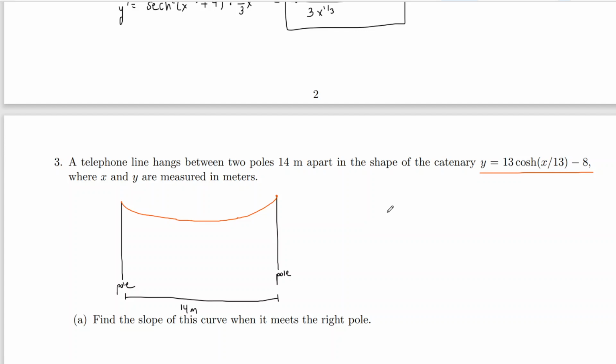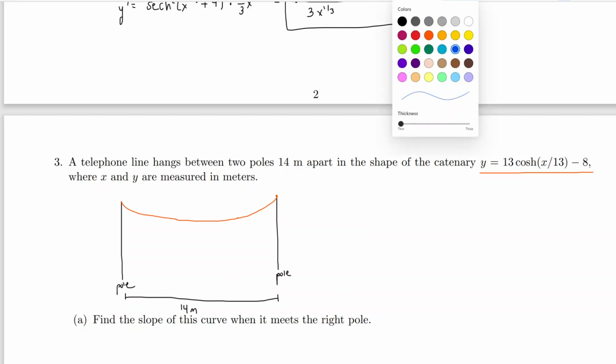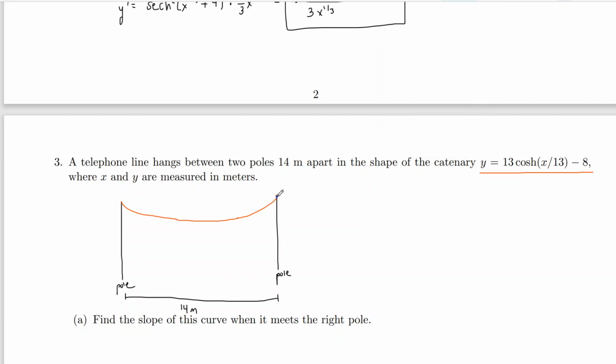What it wants us to do is find the slope of this curve when it meets the right pole. Right, so the slope right here, we can just sort of visually estimate it. It looks like that, because we know the slope at a point is the slope of the tangent line. So this is what we're looking for. And we know that means find the derivative and plug in the appropriate x value.